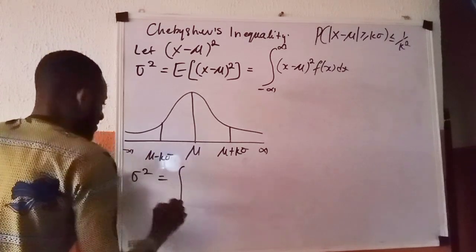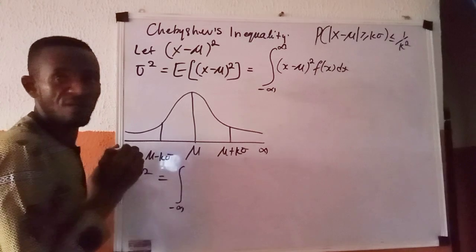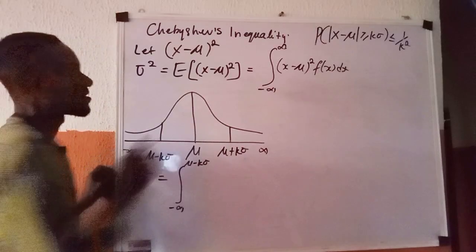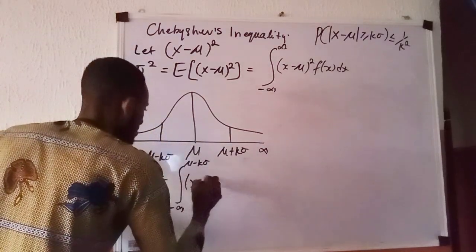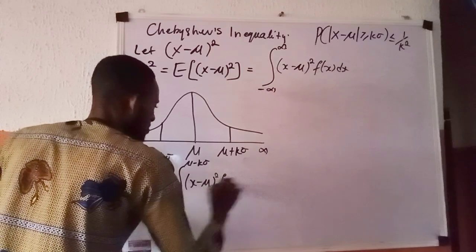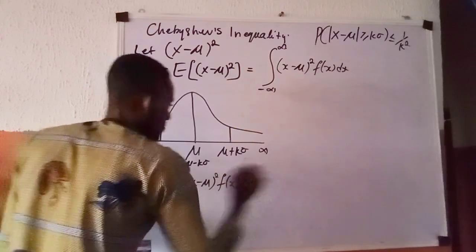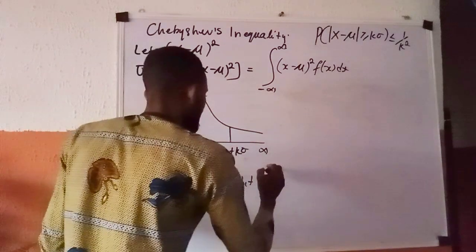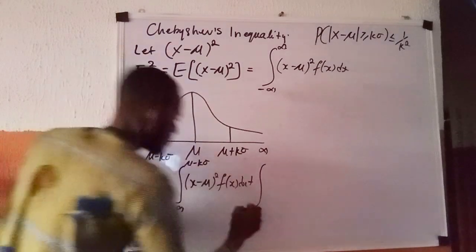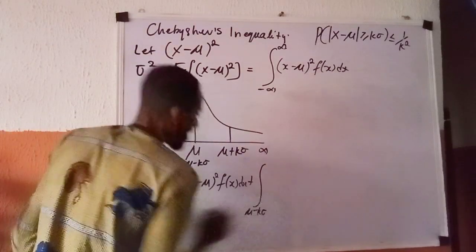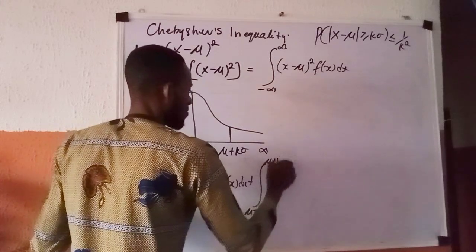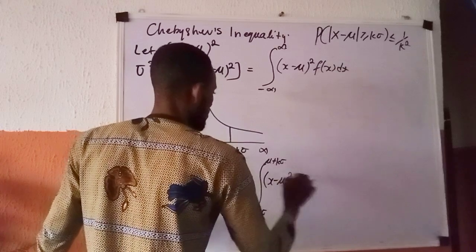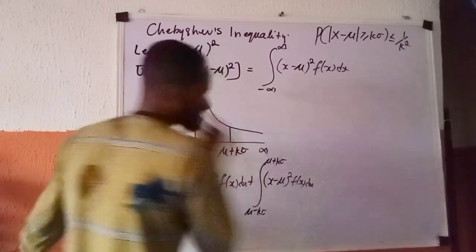So I have the integral from minus infinity to mu minus k standard deviation of (x minus mu) all raised to power 2 f of x dx, plus the integral from mu minus k standard deviation to mu plus k standard deviation of (x minus mu) all raised to power 2 f of x dx.